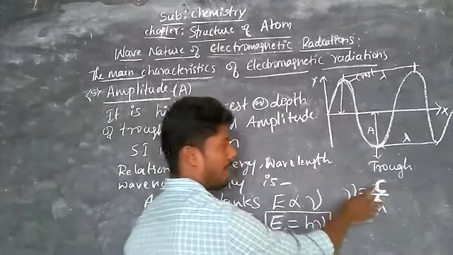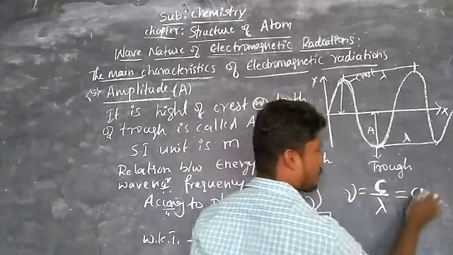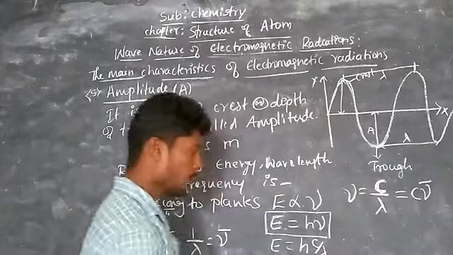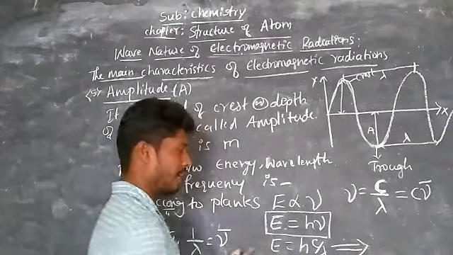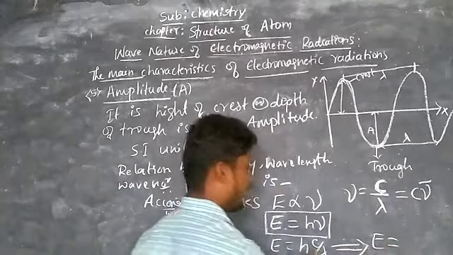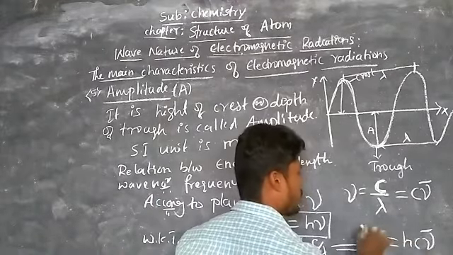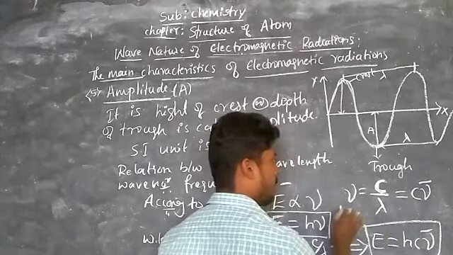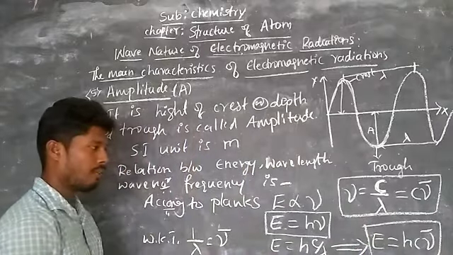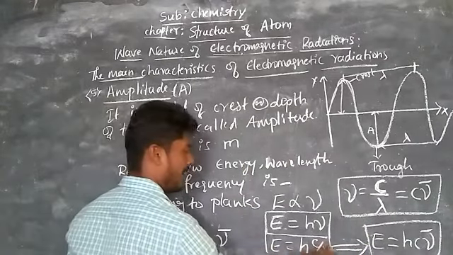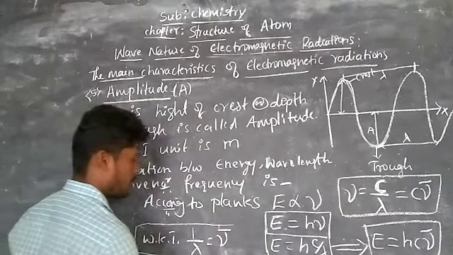So here there is a 1 by lambda, right? So this can be written as c into 1 by lambda, which is nu bar. So it can also be written like E is equal to h into c into nu bar. This is the relation between different terms, in terms of wavelength or frequency or wave number.